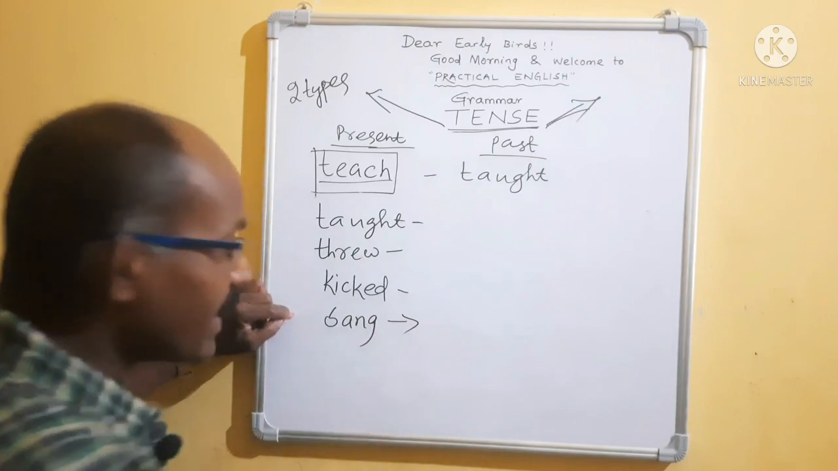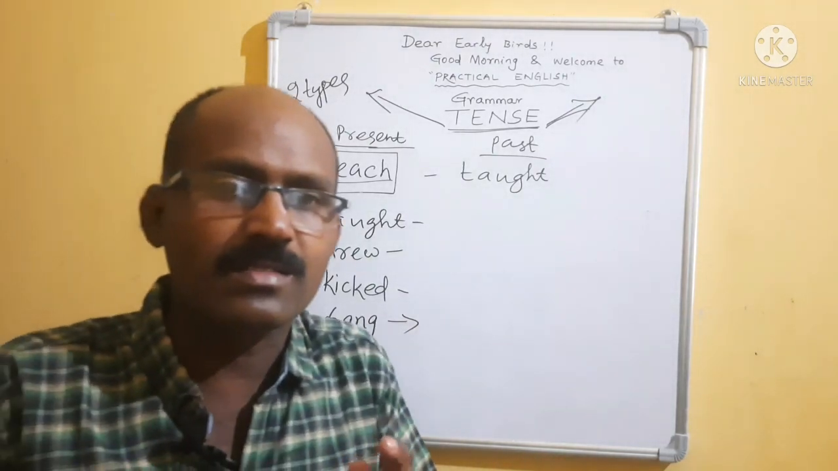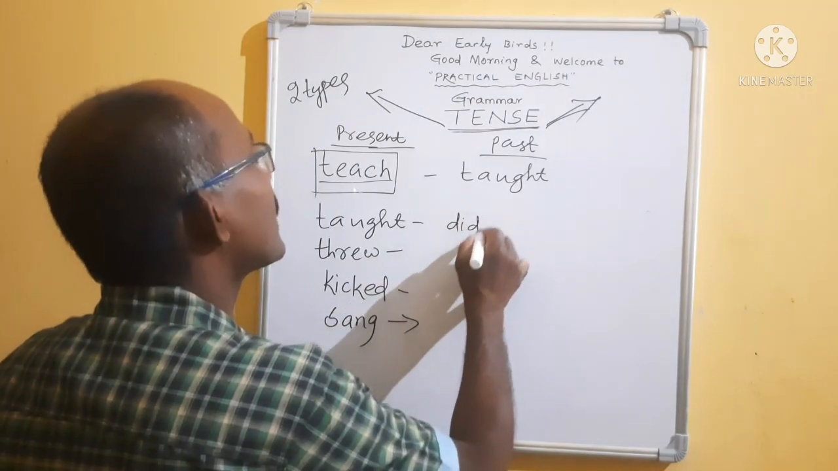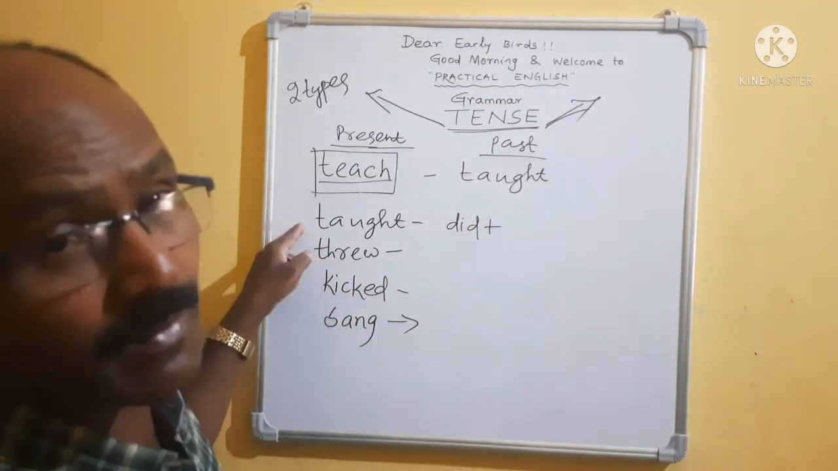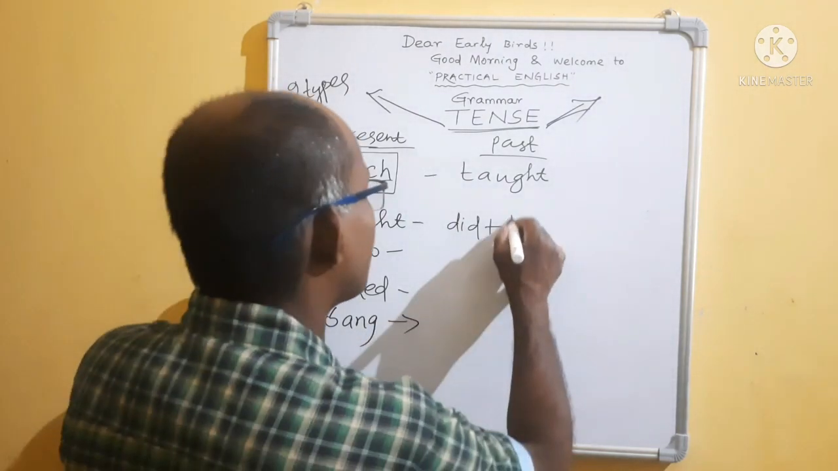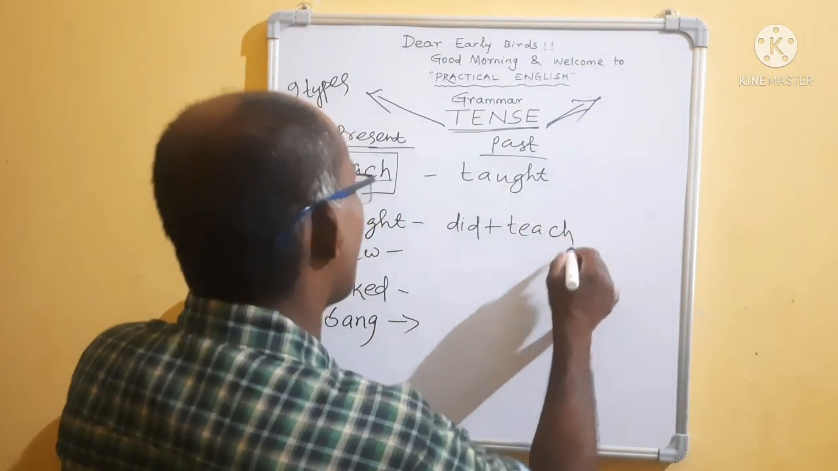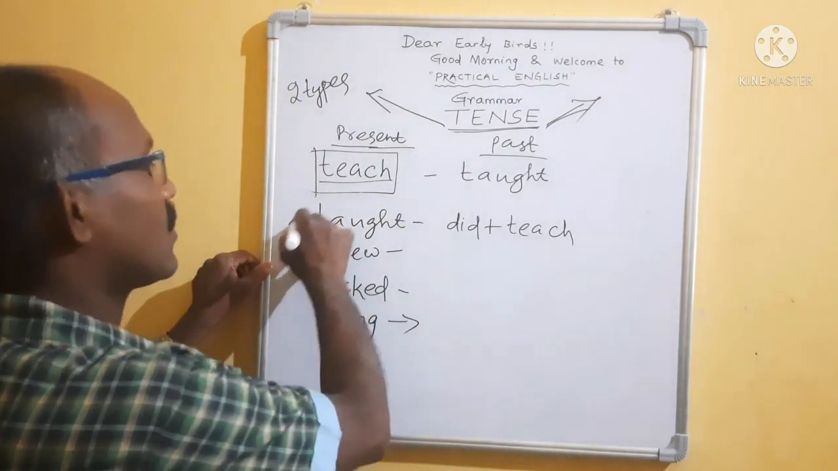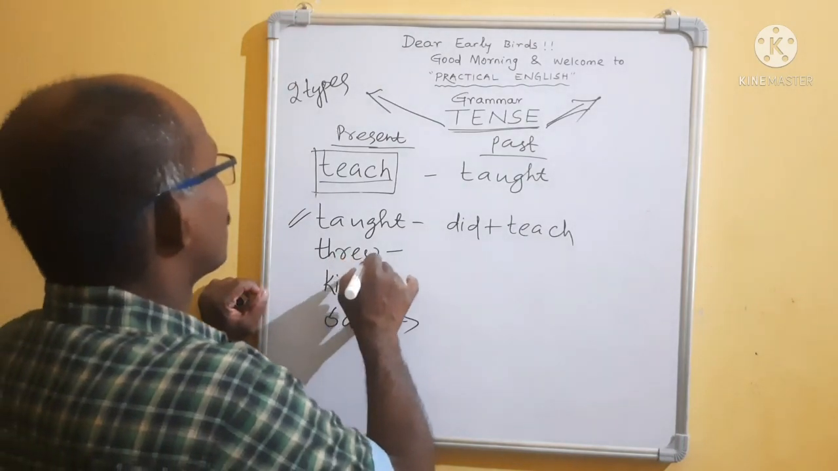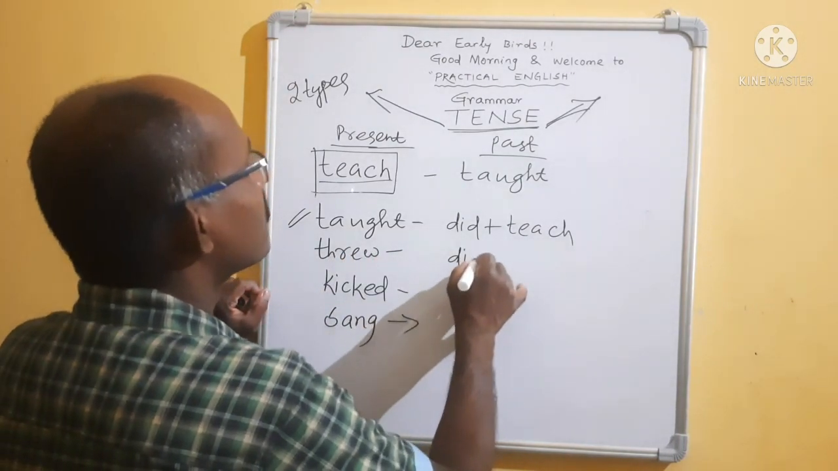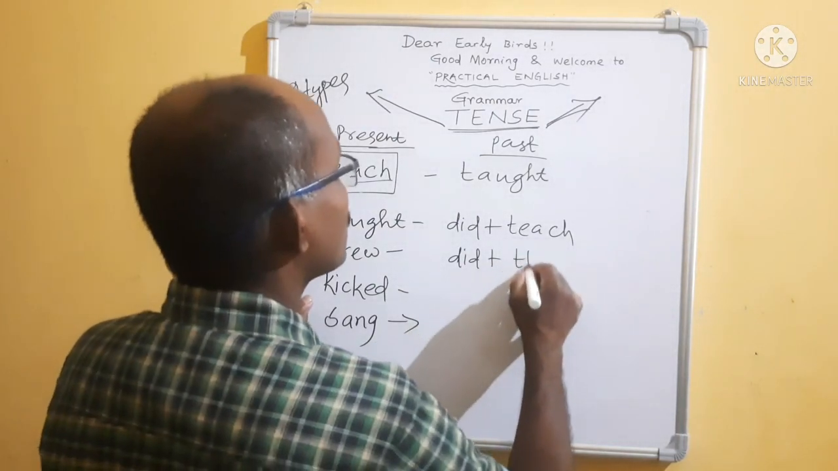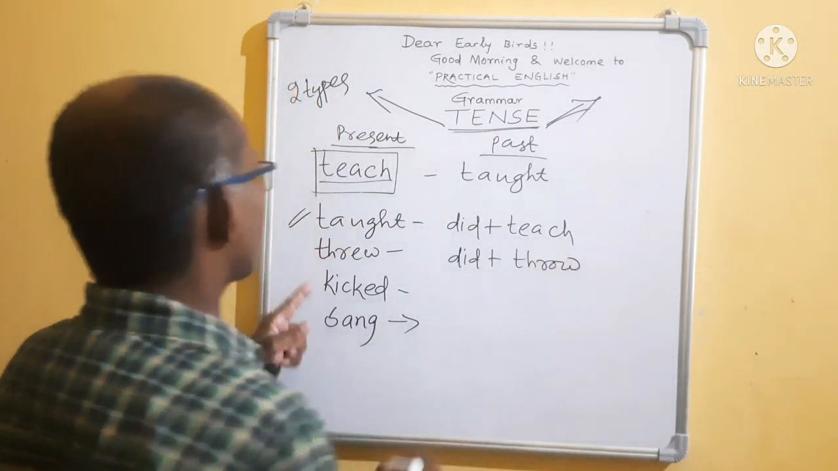Please remember, if we are discussing the past, then there is did. Did plus main verb. What will be the main verb of taught? Teach. That means did plus teach equal to taught. Then threw means did, plus the main form, throw. Did plus throw.